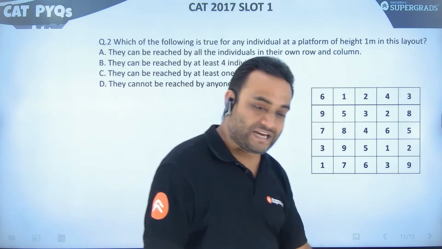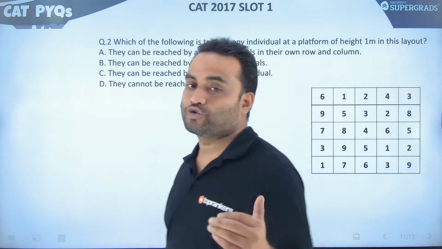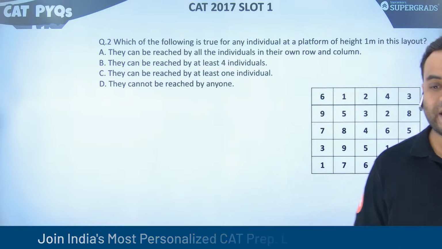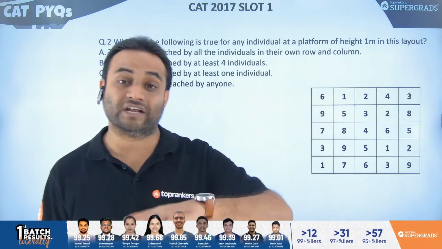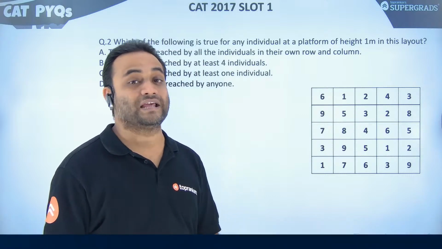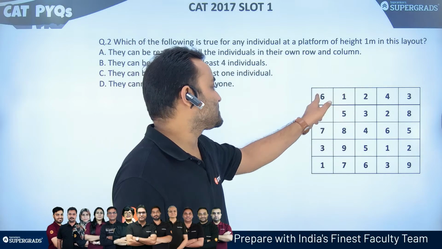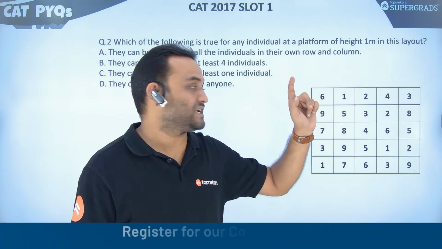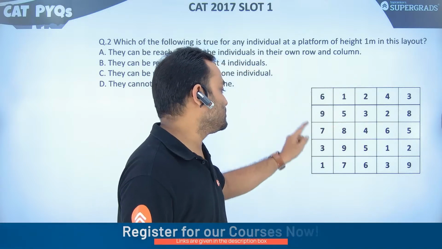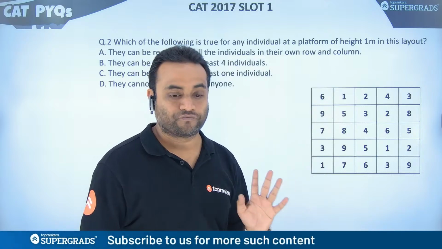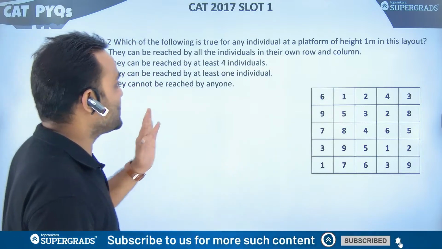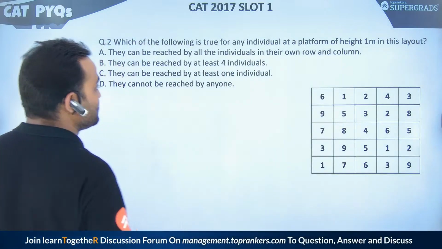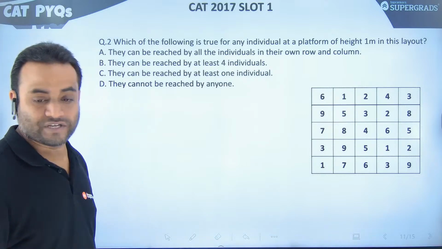You know that any individual A can reach B if A is on a lower height than B. Between A and B, if there is any individual or individuals, then they are on a lower height than A. 1 6 पे रीच आउट कर सकता है, 2 6 पे रीच आउट कर सकता है, 4 भी 6 पे रीच आउट कर सकता है, 3 cannot do that, 7 cannot do that, this 3 cannot do that. तो बताओ, I'll wait 2 minutes. Try this question, which says which of the following is true for any individual at a platform of height 1 meter in this layout.